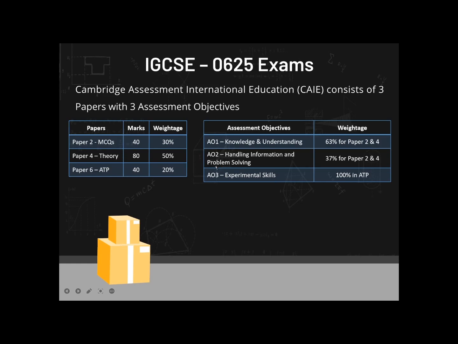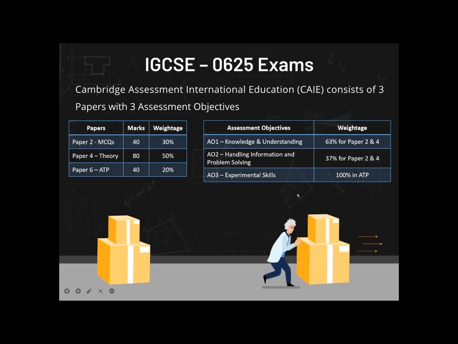Mostly you're not supposed to be writing large answers, but the way you have to perform calculations of the given data in ATP, these two skills are also used. The second one, more importantly, is used, but your answering methodologies and everything is entirely separate from these two assessment objectives. Hence we call it experimental skills, right? So that comprises 100% of paper 6, which is the ATP, right?